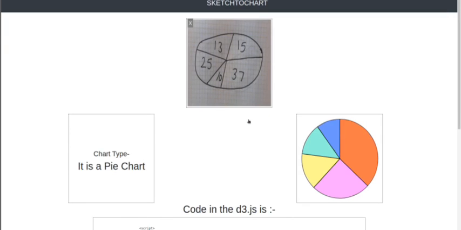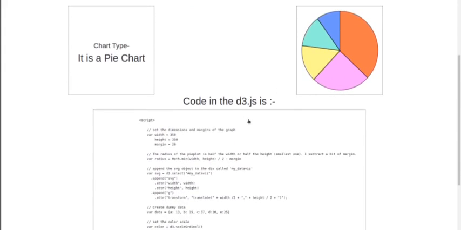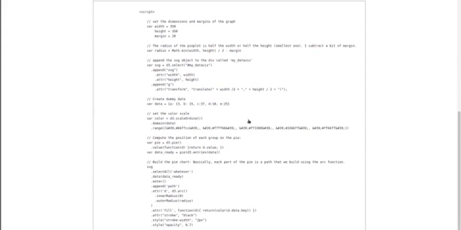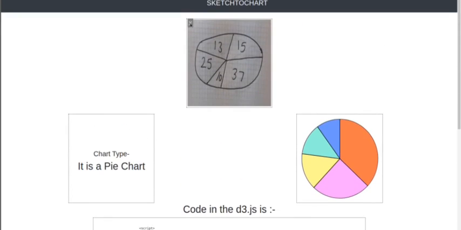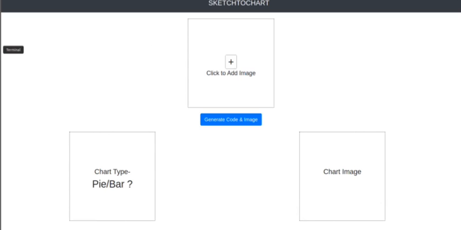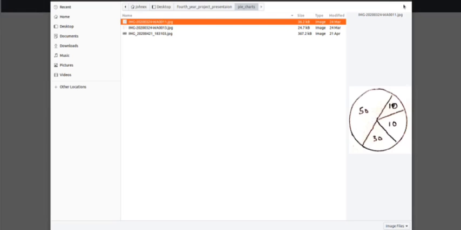So here the chart type is the pie chart, and D3 provides us the image of the chart as well as the code, which can be fit in the HTML page as well as a script. This script also contains the data which was present in the pie chart. So let's take another input, a different pie chart.